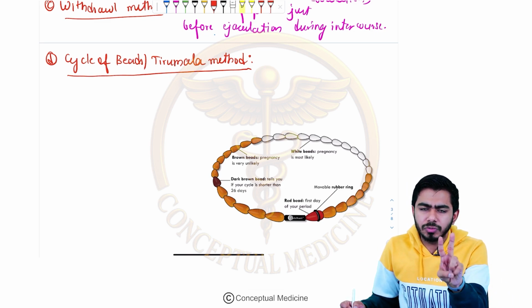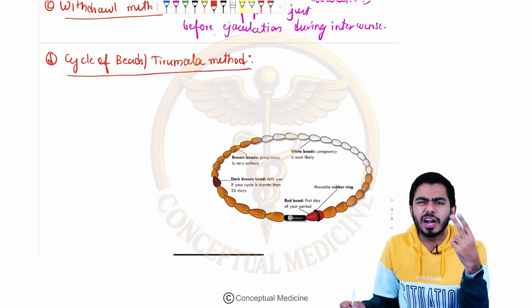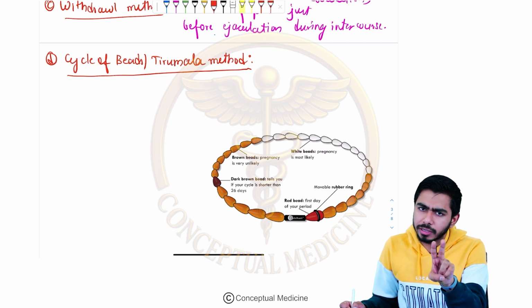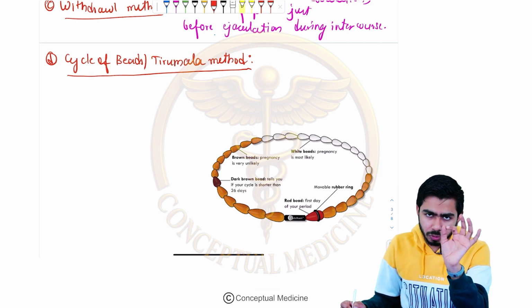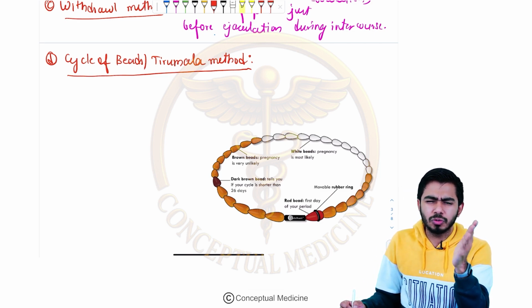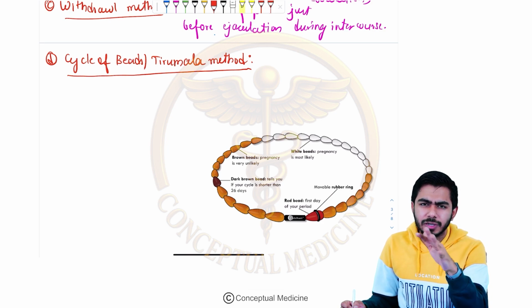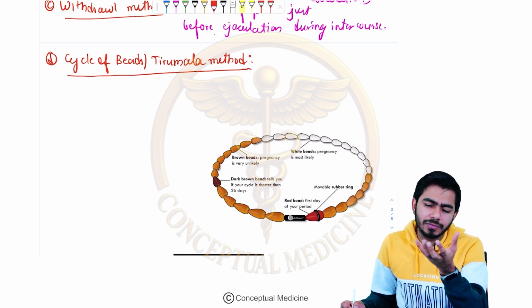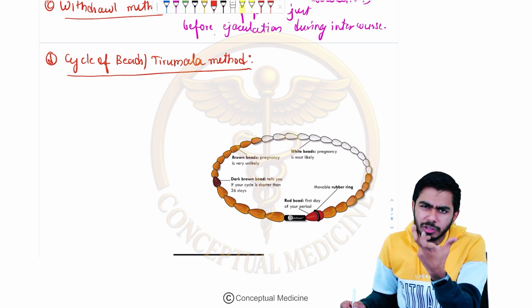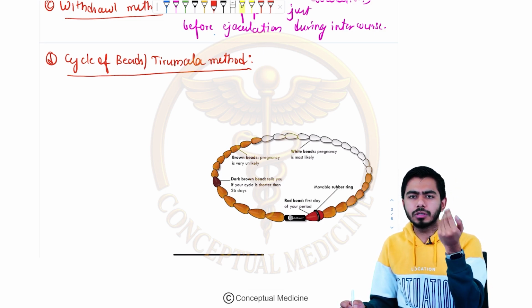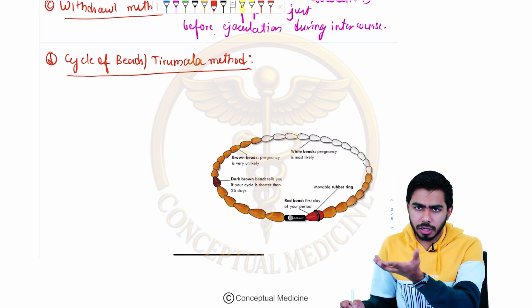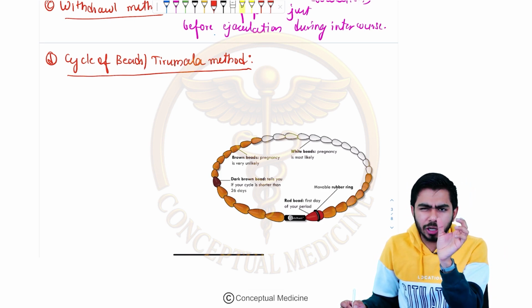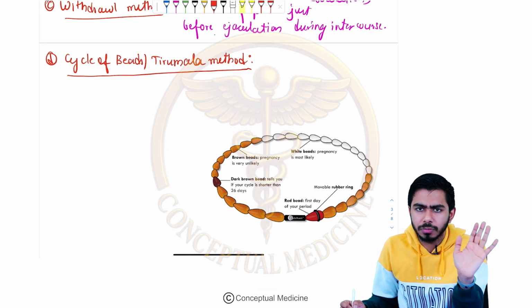Second thing is that it can't be used for irregular cycles, for the shorter cycles or for the longer cycles. That is also the rule. It should be used for a 26 to 31 day cycle. On an average, we say that 28 days is the normal period of the menstrual cycle. So it could not be used for shorter or longer menstrual cycles. It should be used for the 26 to 31 days menstrual cycle.